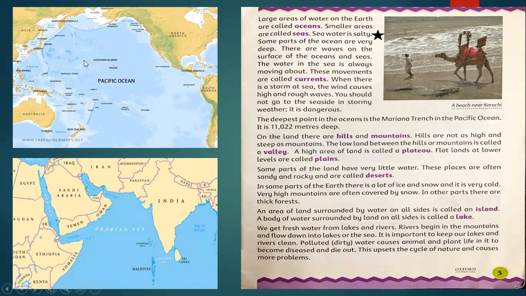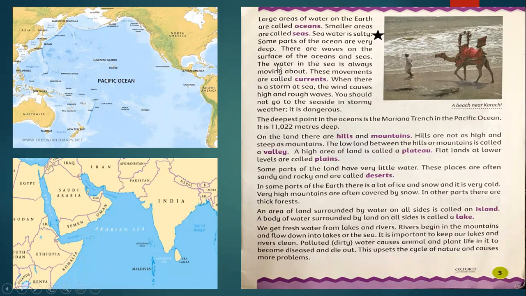Usually the sea is near the land and oceans are away from the land area. When the water comes near the land, then it changes into seas.